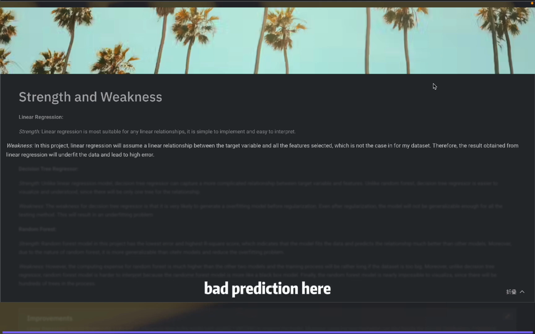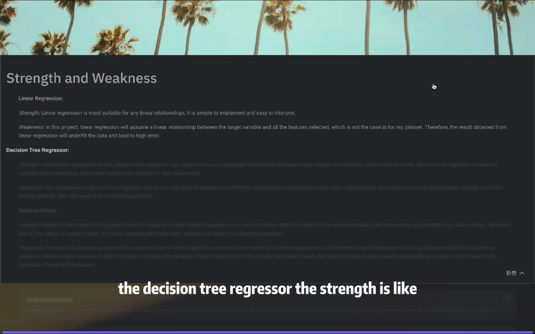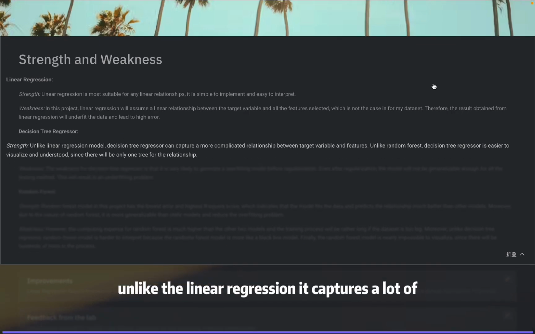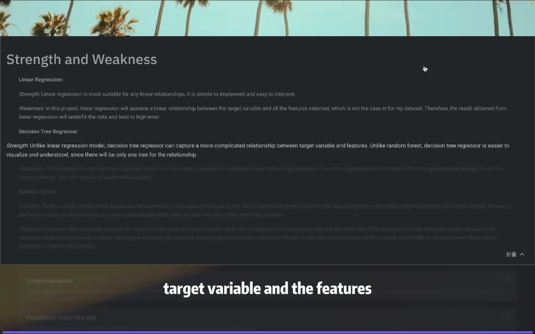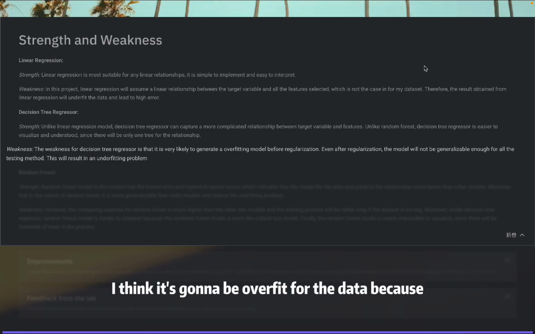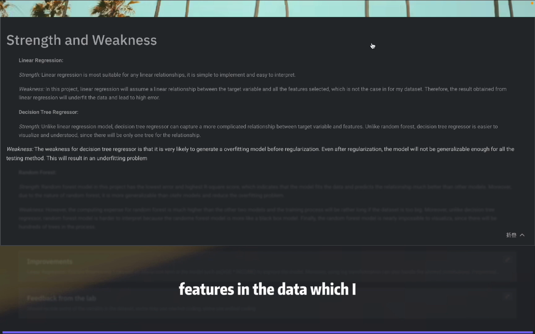For the decision tree regressor, the strength is that, unlike linear regression, it captures a lot of complicated relationships between the target variable and the features. And unlike random forest, the decision tree regressor is easier to visualize and understand since there is only one tree of the relationship. But the problem is, I think it's going to overfit the data because the decision tree regressor may just try to fit all the features in the data, which may also include the noise. So it will not perform super well on another data set because it is so specific to this data set and will not be generalizable,